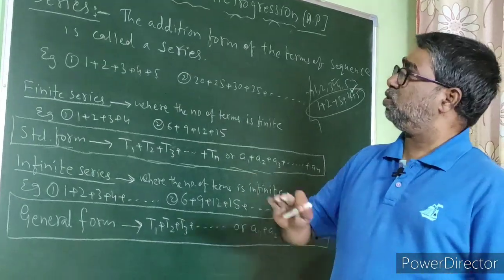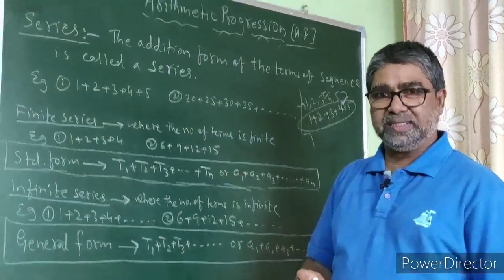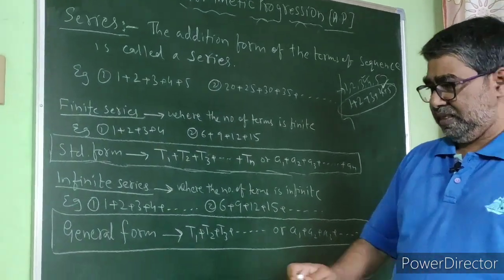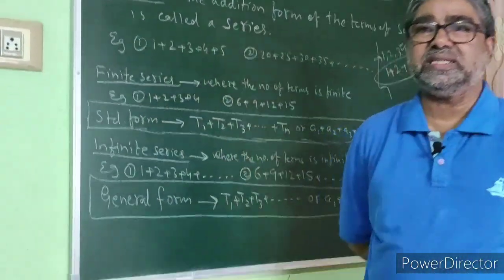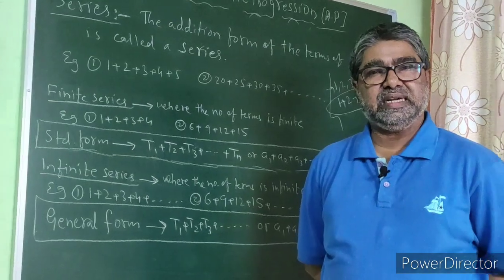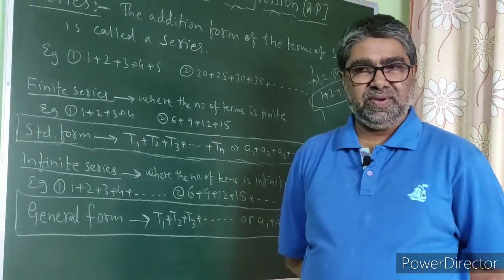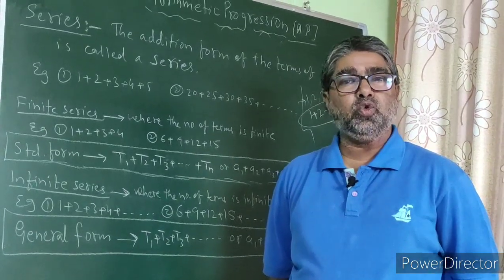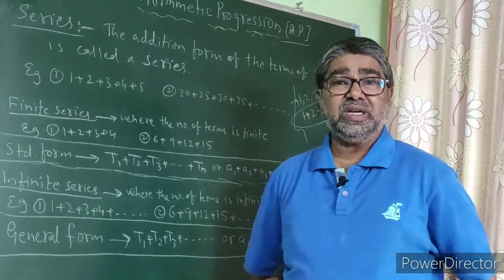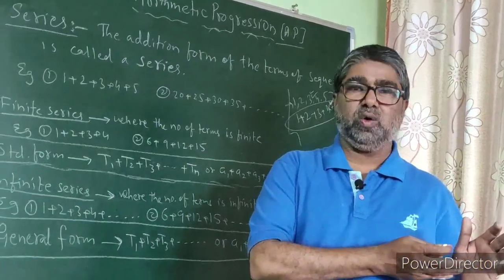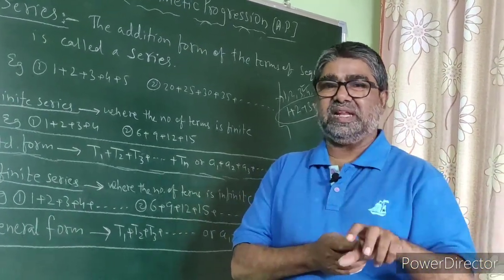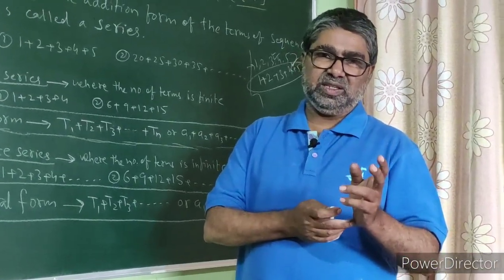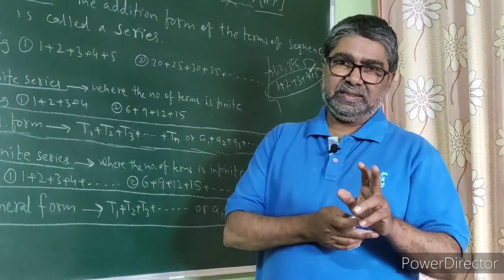Now let us come to arithmetic progression. So what is an arithmetic progression? An arithmetic progression is a sequence in which the difference between two consecutive terms is constant throughout, and that difference is called the common difference, and it is denoted by D.